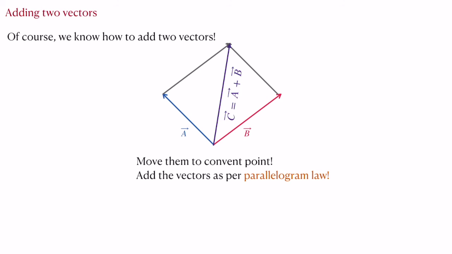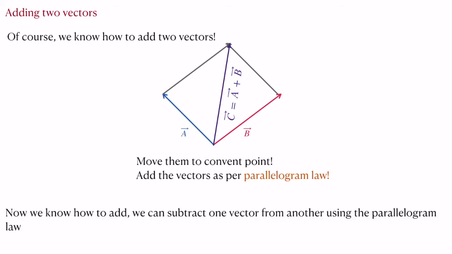Now I am not really going into how to add two vectors in a conventional sense. It is sufficient to have a rule given to you, a rule as simple as the parallelogram law or any other rule. We do not really care. All it says is that you should be able to add them. That is all we need from the mathematical perspective. It doesn't matter whether it is the parallelogram law or some other law. You just need to tell me how to add two vectors.